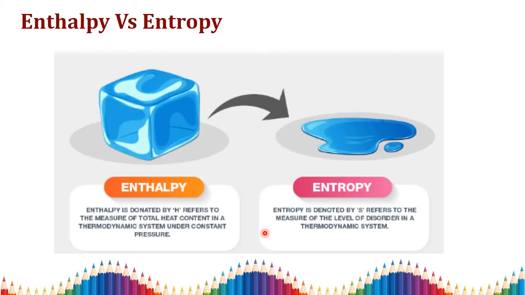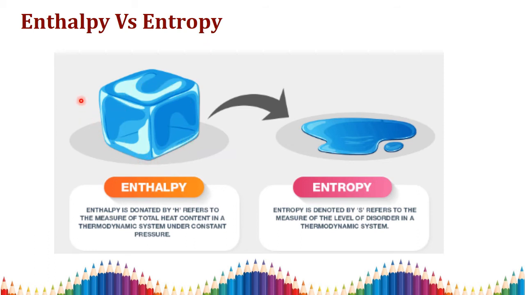So next, this is your basic example for enthalpy versus entropy. We need to know what enthalpy is and what entropy is. Enthalpy is denoted by the letter H and entropy is denoted by the letter S. Here enthalpy is the amount of heat content. Take one ice cube; the amount of heat content present in this ice cube is its enthalpy.